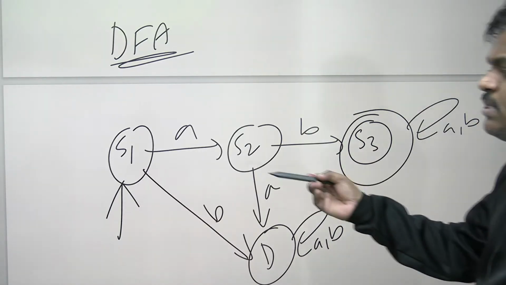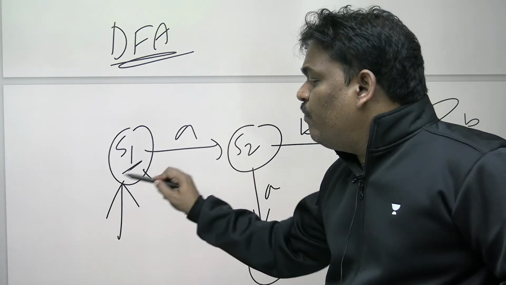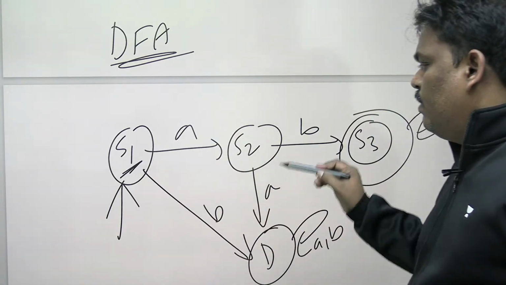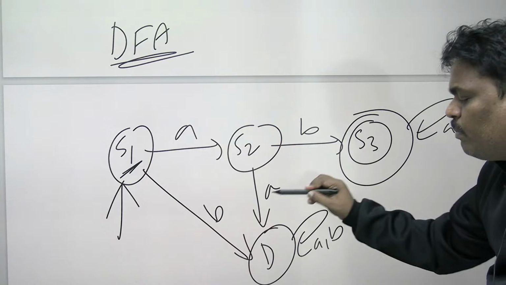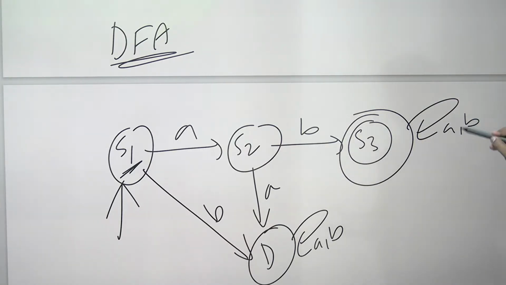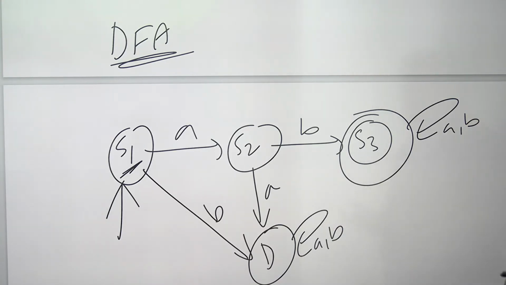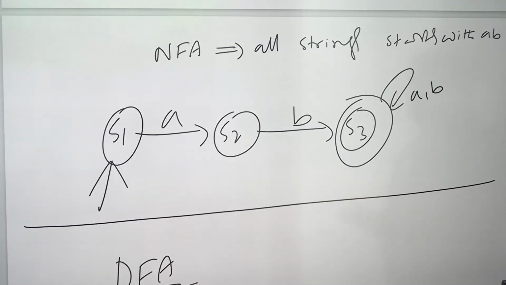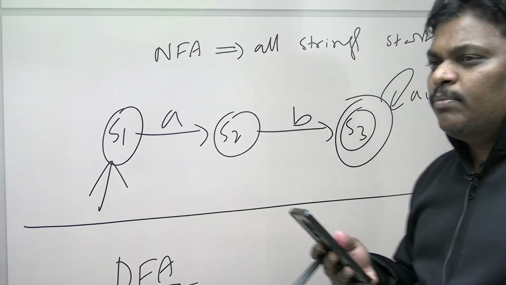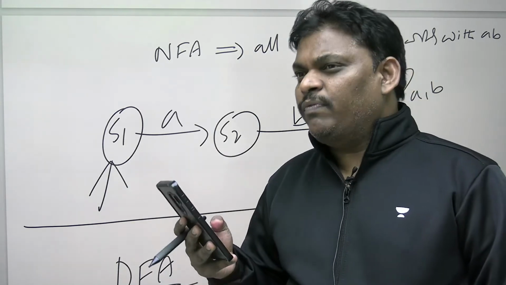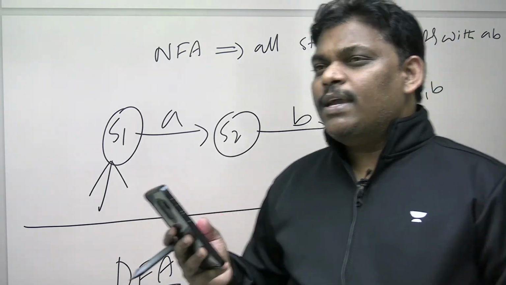DFA means for every state, both A and B you will cover. That is the meaning of DFA. It is an NFA. NFA means cover only your own things. NFA is a selfish fellow.